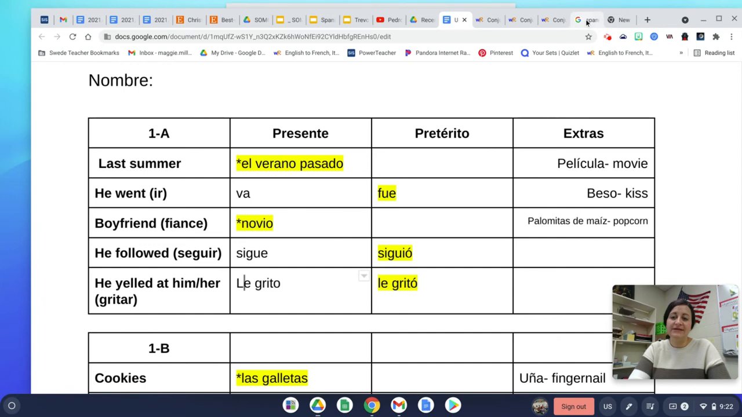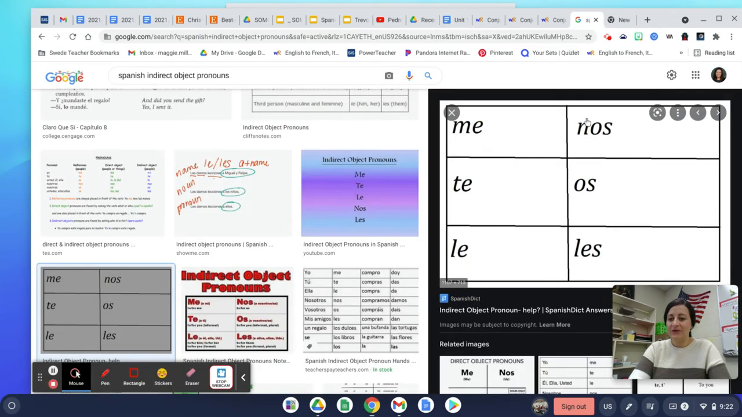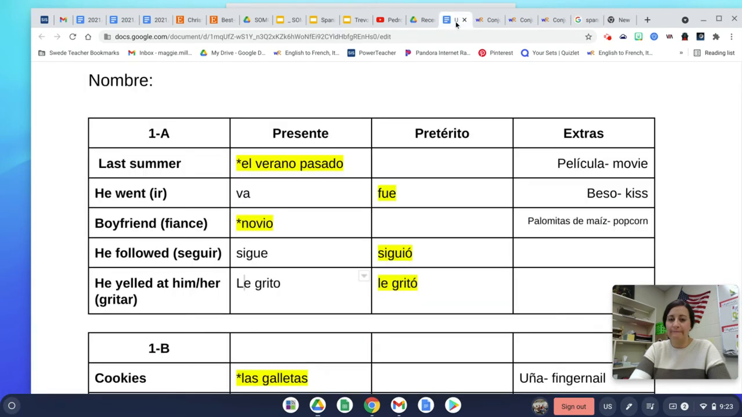Now, you have seen the chart for that before because we've used it with the verb gustar. And that chart is me, te, le, nos, les. So again, if we yell at them, les gritamos. Bueno, and so you can kind of start implementing that chart as well. So those are the main words for chart 1A. Then there are a few extras.